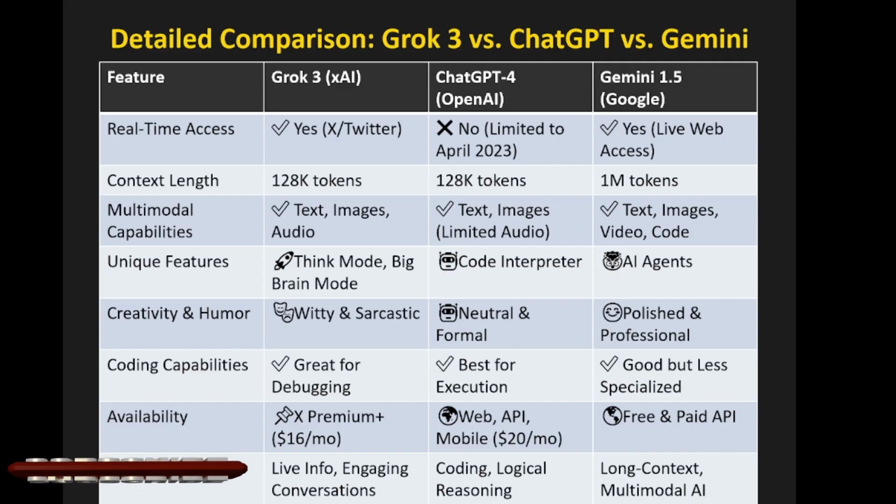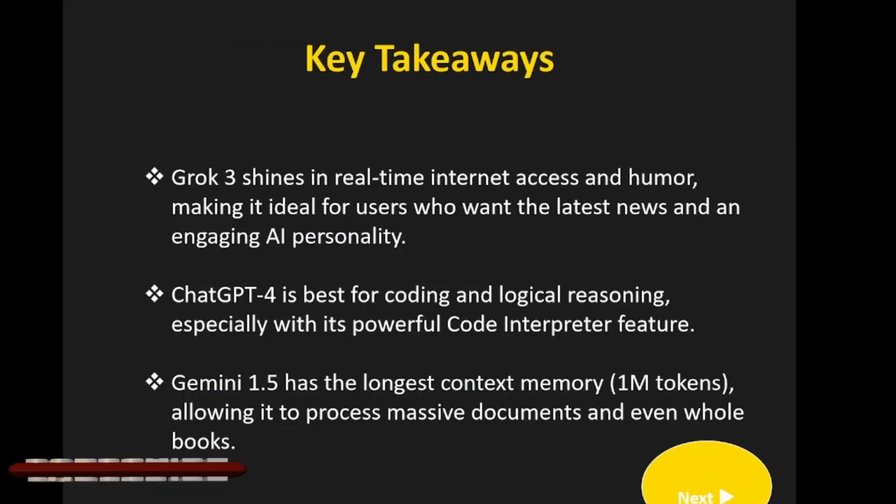Now we will go for the key takeaway. Grok 3 shines in real-time internet access and humor, making it ideal for users who want the latest news and an engaging AI personality. Whereas ChatGPT is best for coding and logical reasoning, especially with its powerful code interpreter feature. And Gemini 1.5 has the longest context memory, 1 million tokens, allowing it to process massive documents and even whole books as well. Right, so this is the key takeaway.